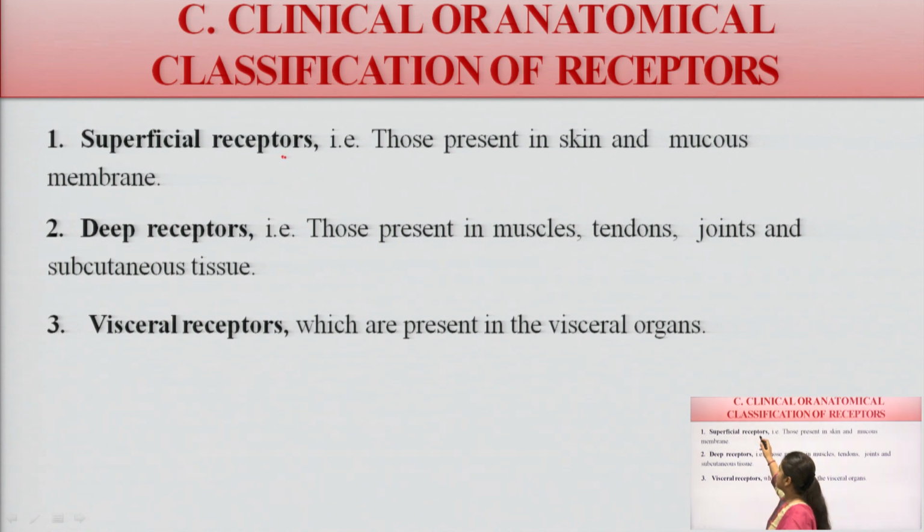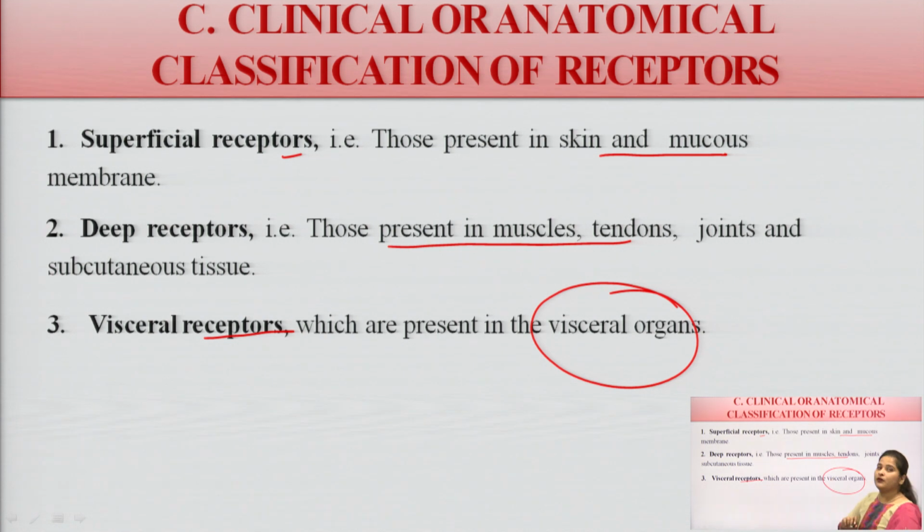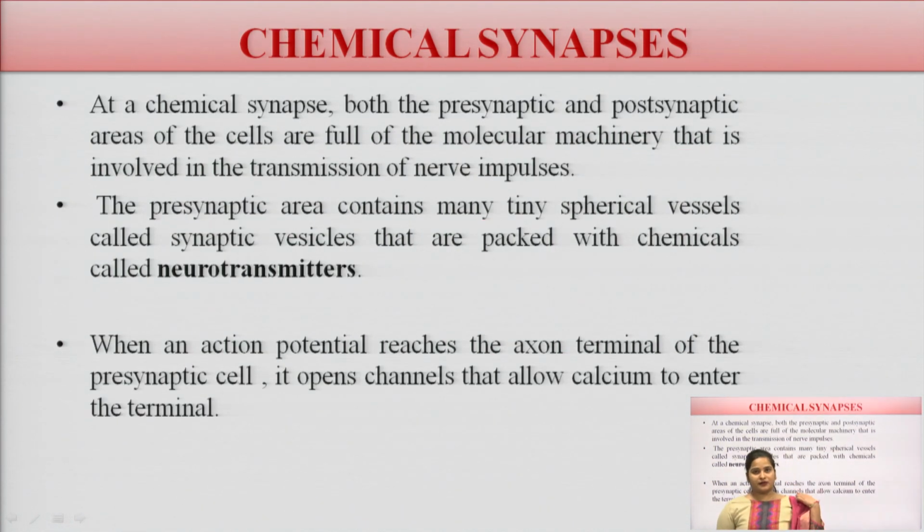Now classification of these receptors on the basis of their clinical or anatomical conditions. Superficial receptors are those present in the skin or the mucous membrane on the surface. Deep receptors are present in the muscles, tendons, joints or subcutaneous tissues. And the last one is the visceral receptors, which are present in the visceral organs. So these are the types of the receptors.